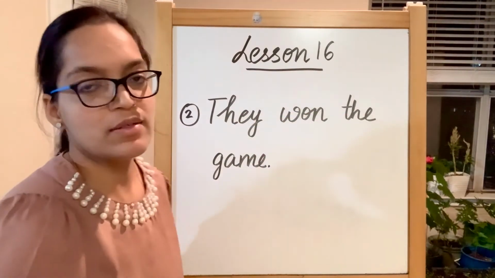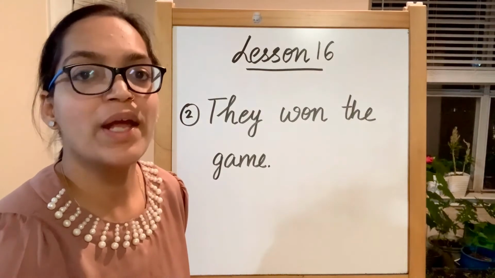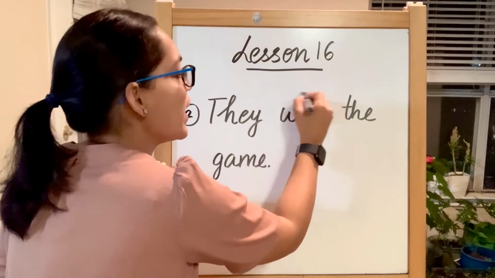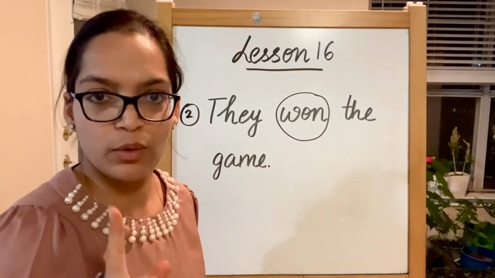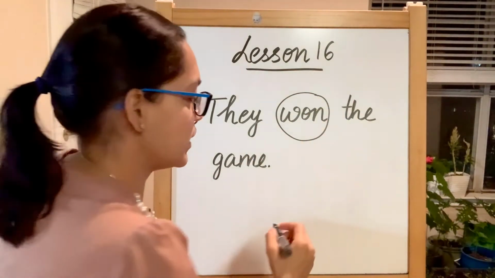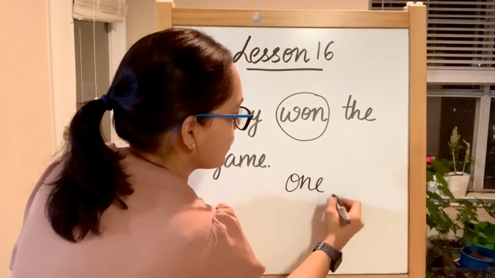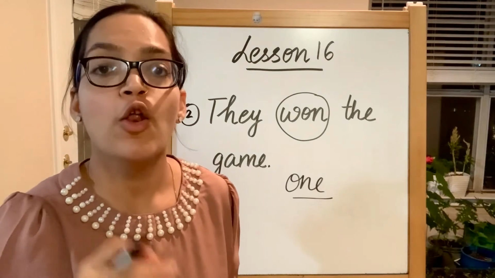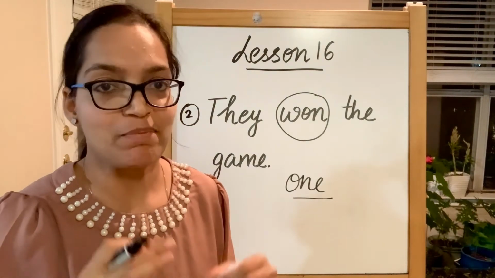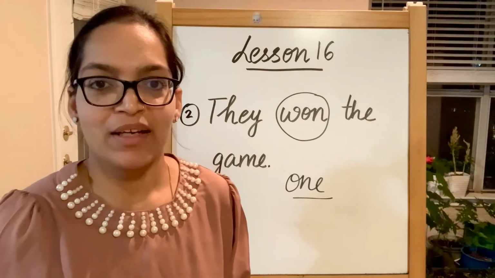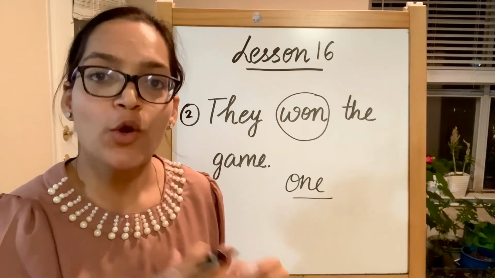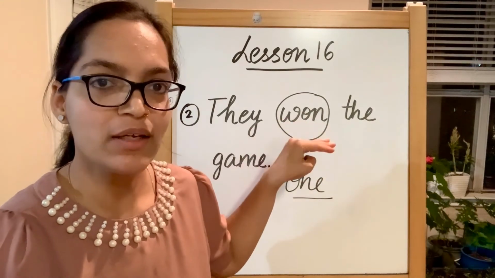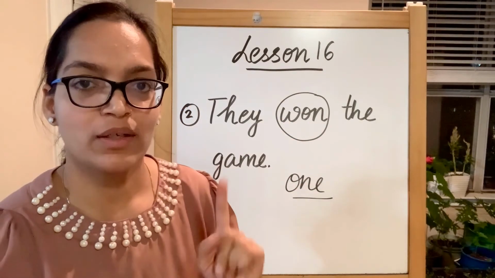This one is in a game, in a fight, when somebody did not lose. So this is WON, not the numeric one. The numeric one, ONE, is also used at the end of everyone, no one. I have seen that mistake commonly made by kindergartners when using no one or everyone. They use WON, no, that is for winning, but this one is the numeric one.